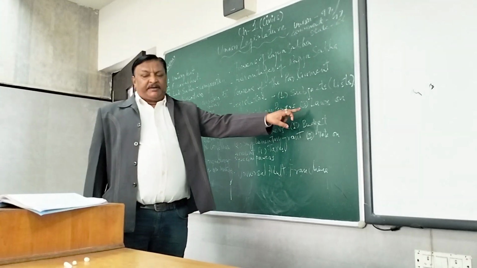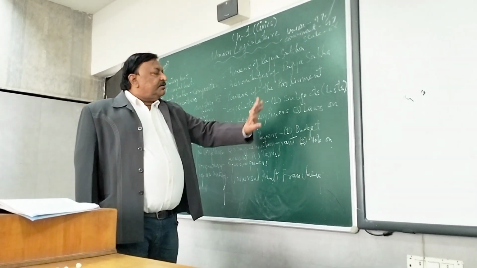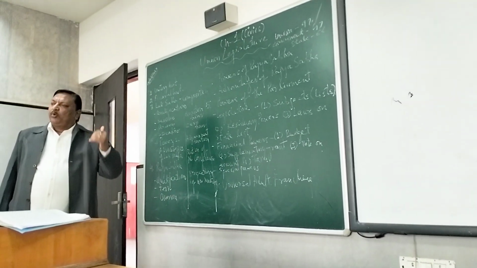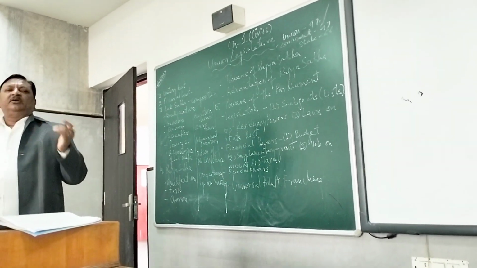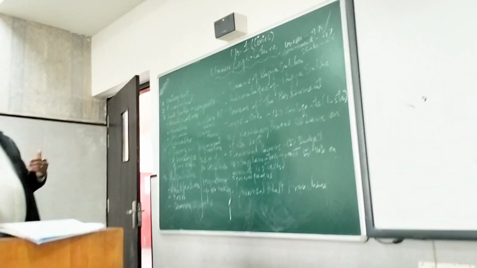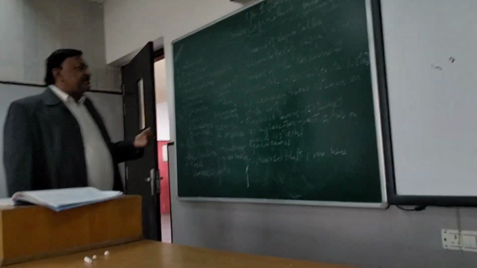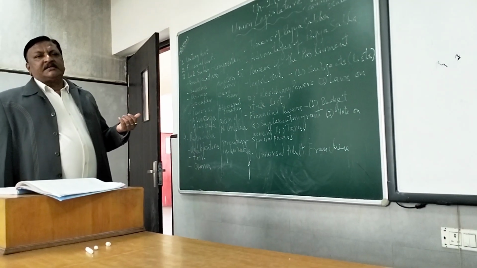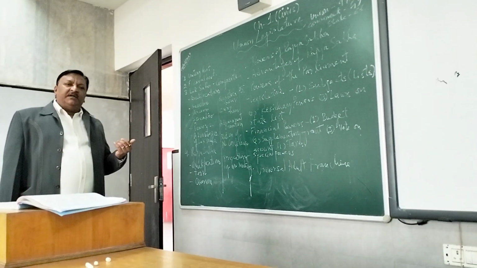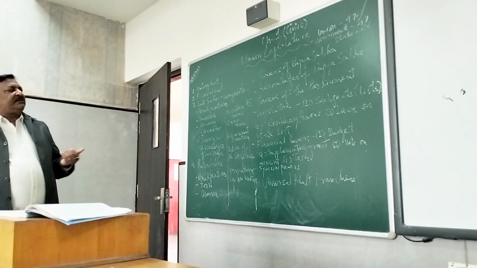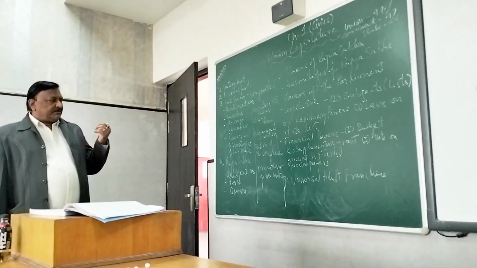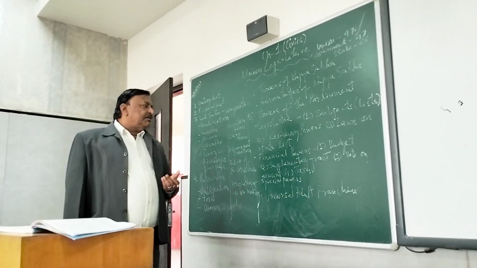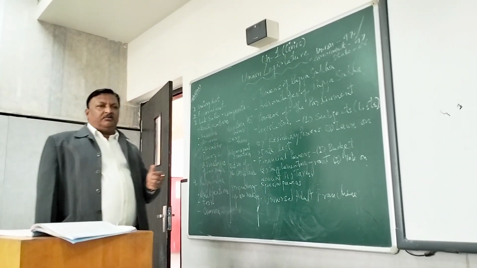Now come to the next topic, the third topic, which is laws on the state list. That means under what conditions the parliament can make a law on the state list. The first condition is that if a national emergency is imposed, then in that case parliament can make a law in the state list. Second, if there is president's rule in any state, in that condition the parliament has the right to make laws on the state list as well for that particular state.